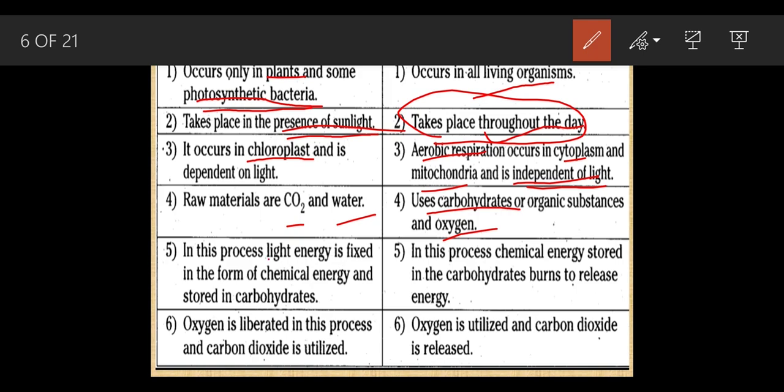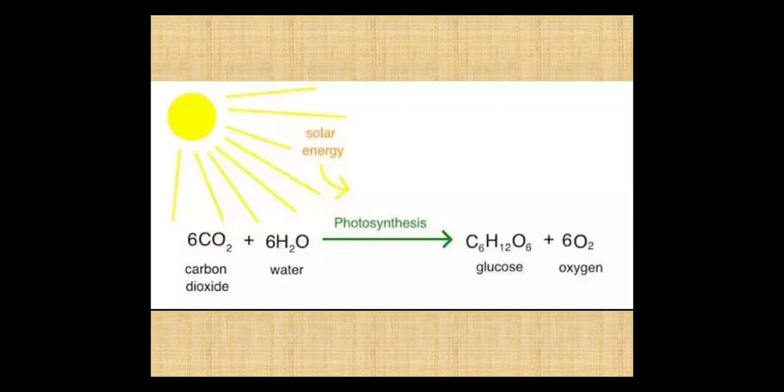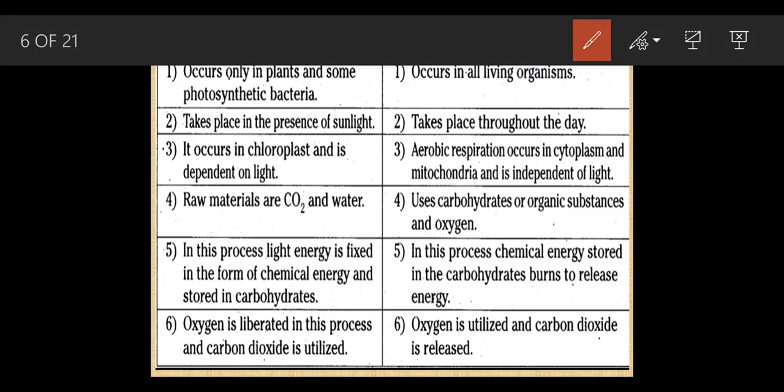In photosynthesis, if you look at this process, light energy is being converted into chemical energy. As in the previous part, this was the solar energy, the sun rays falling on the leaf of the plant. Now this is the light energy, and with the help of this light energy it gets fixed in the form of chemical energy.